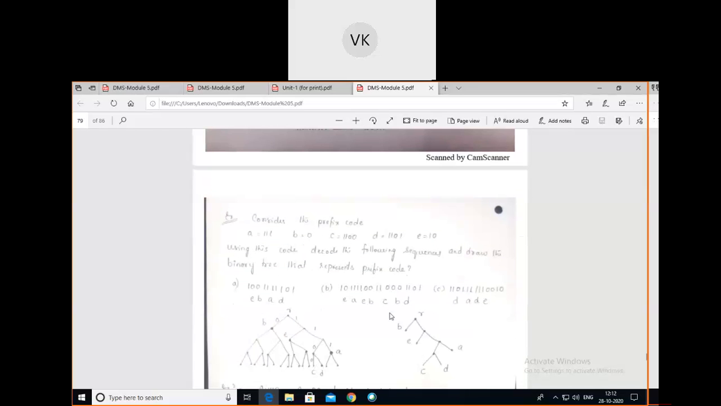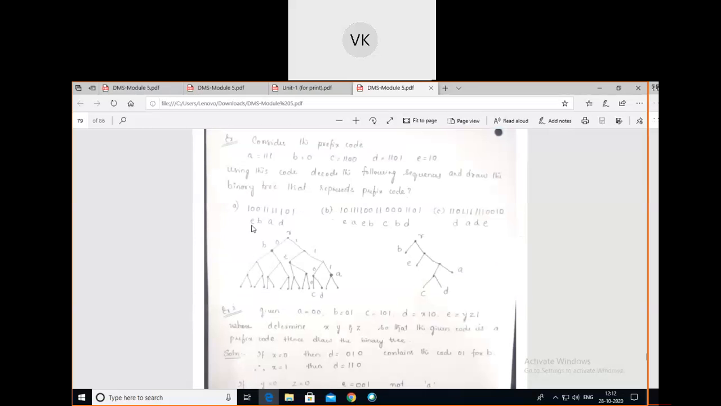After that, how do we construct the binary tree for this message? First, E is there, EBAD. What is the sequence of binary numbers for E? 1 0. Okay, for E, 1 0 is there. You should trace the path over the edges that have the values 1 and 0 in the given binary tree here.